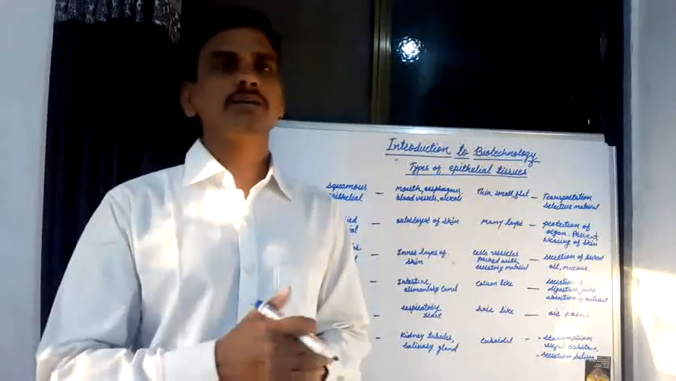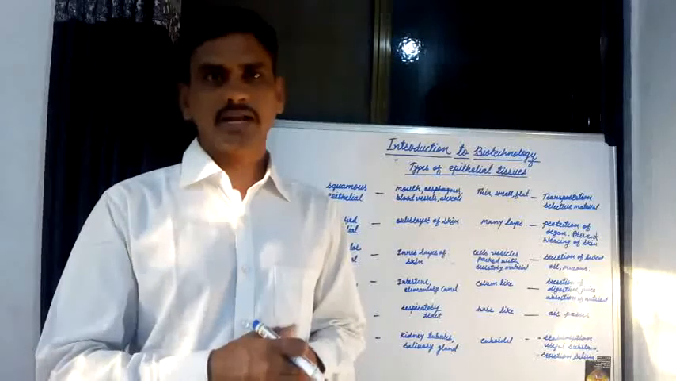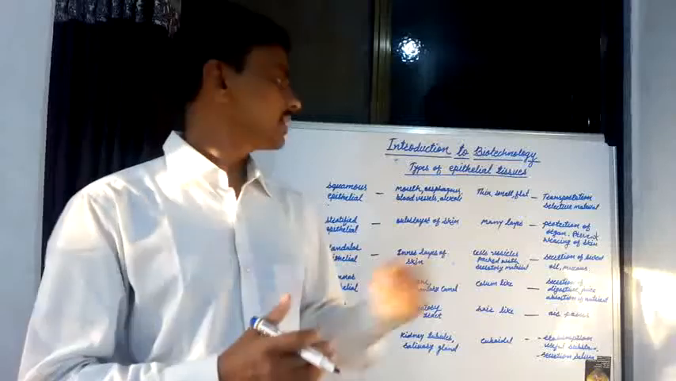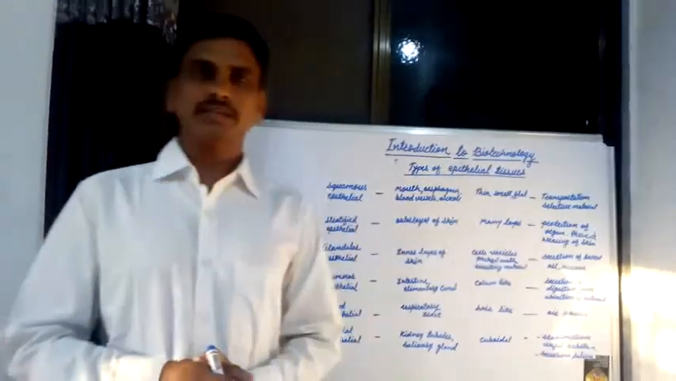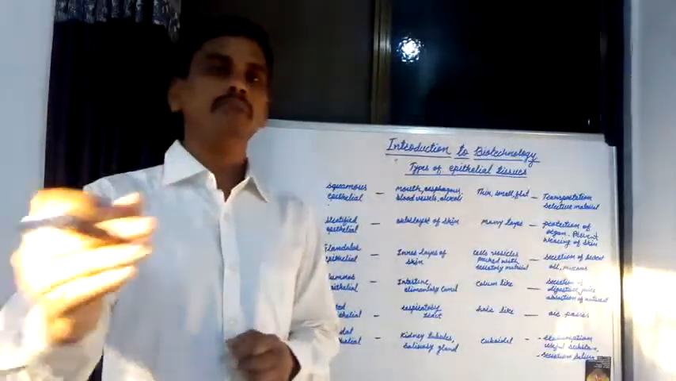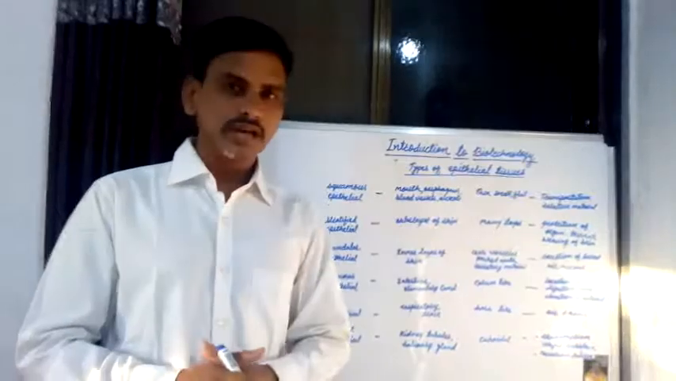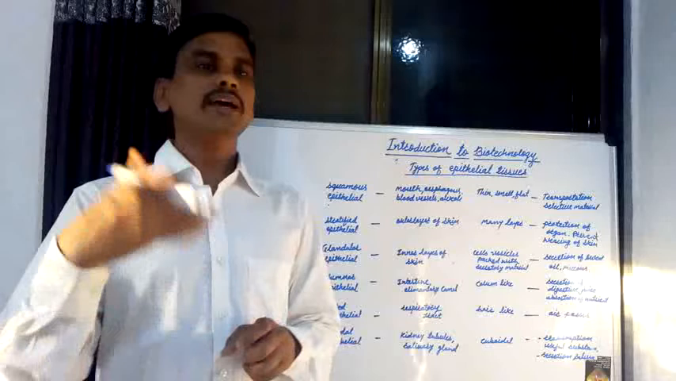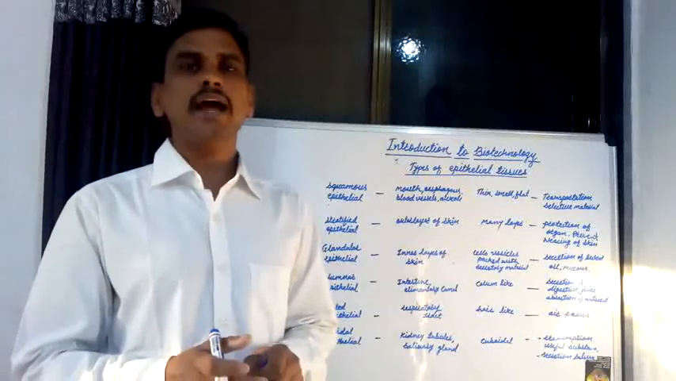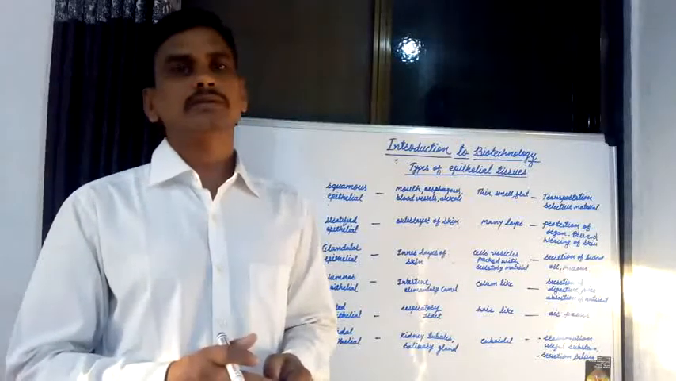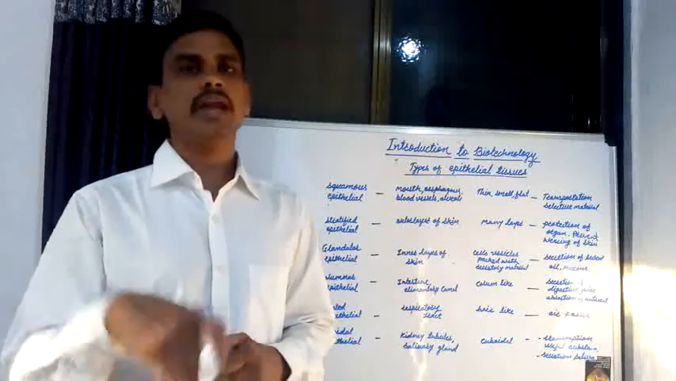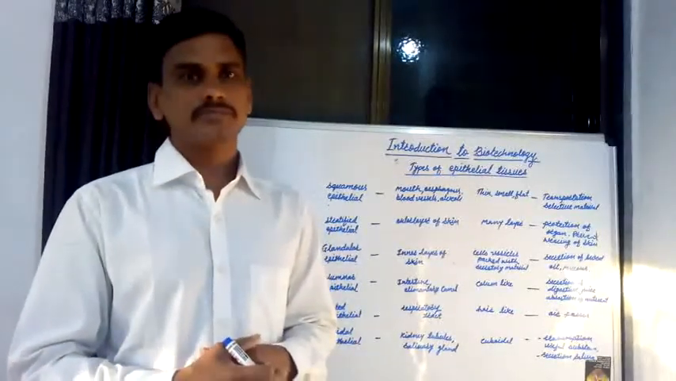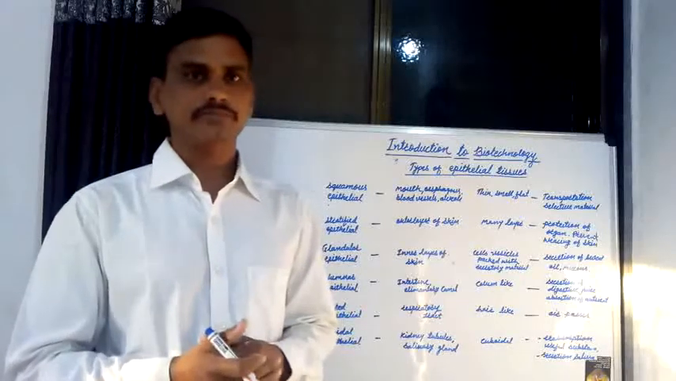Simple tissues in plants and animals are known as meristematic tissues and epithelial tissue. Meristematic tissues are present in plants. Epithelial tissues are present in animals. And complex tissue in plants and animals, like connective tissue in human beings and animals, and xylem and phloem tissue in the case of plants.